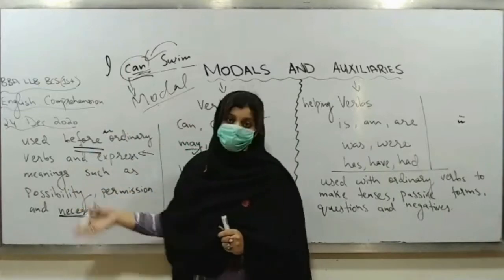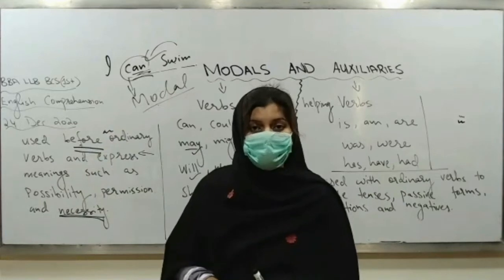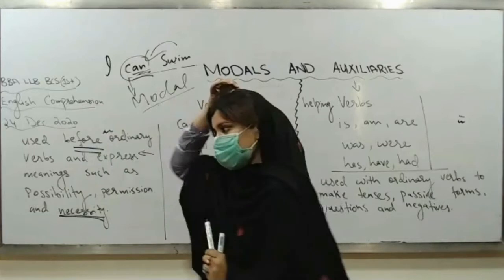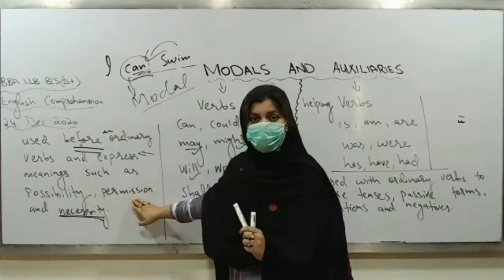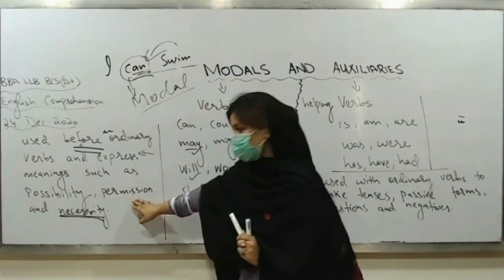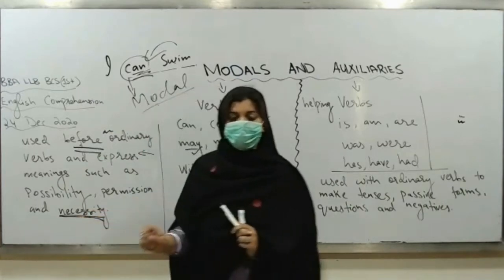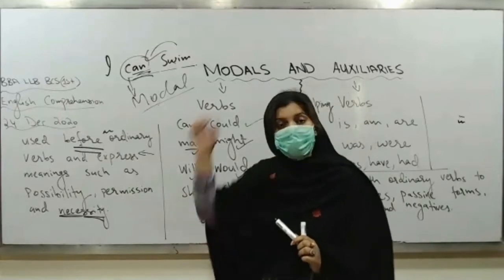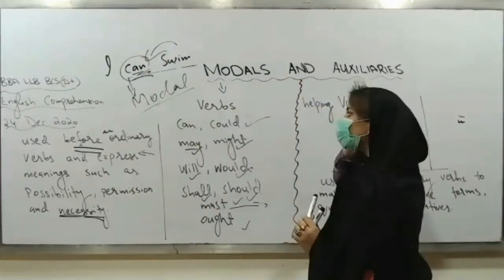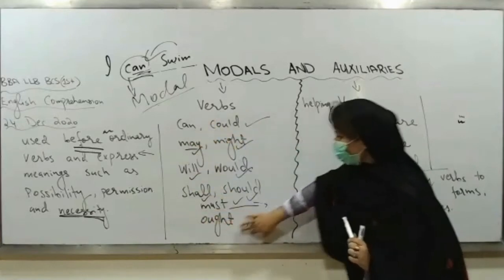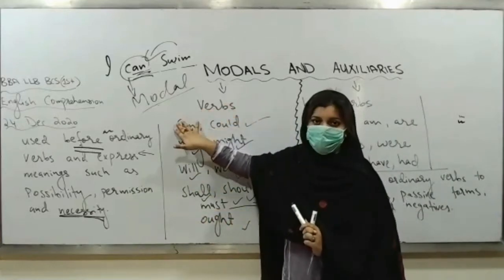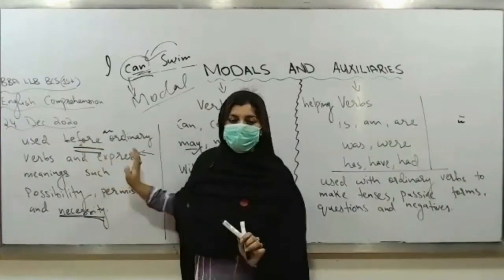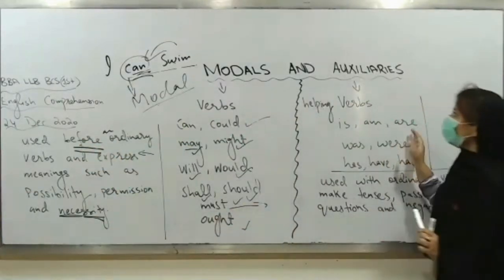So used before an ordinary verb and express meanings such as possibility. It may rain today. It is possible that it rains. If I'm using may, so what am I expressing? I'm expressing the possibility of something, right? So permission, may I come in? So may is also used to express permission. And necessity, that is, something which is compulsion. So that can be expressed with the help of the modal what? Must. So what is actually a modal? Modals are the verbs. These verbs are actually called modals. And why are they called modals? Because they are used before an ordinary verb to express different meanings. Clear?